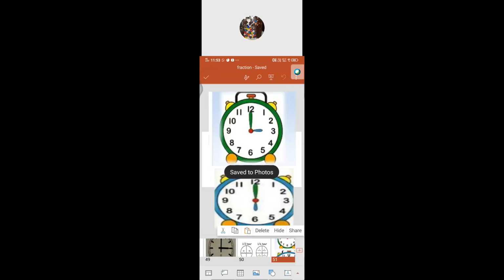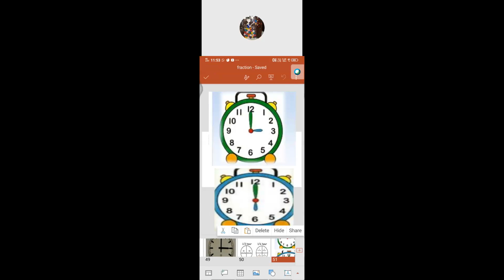So we know how to say the time. There are two hands, the long hand as well as the short hand. Otherwise, we know them as the minute hand as well as the hour hand. Isn't it? So what is the time now?